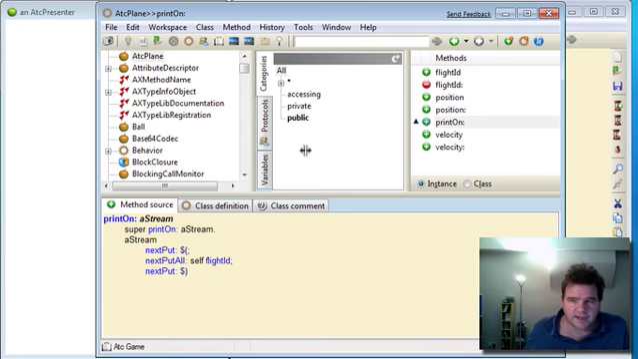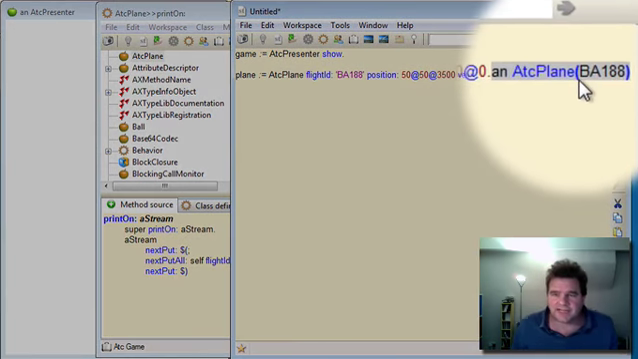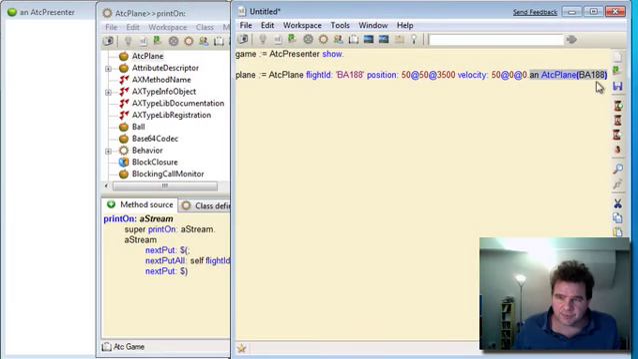Do that. And now if we go back and recreate our plane here, we should see we get an ATC plane and we can identify it as BA188. You could add in also more information into that string as well if you wanted, like the position and the velocity, but let's not do that here.